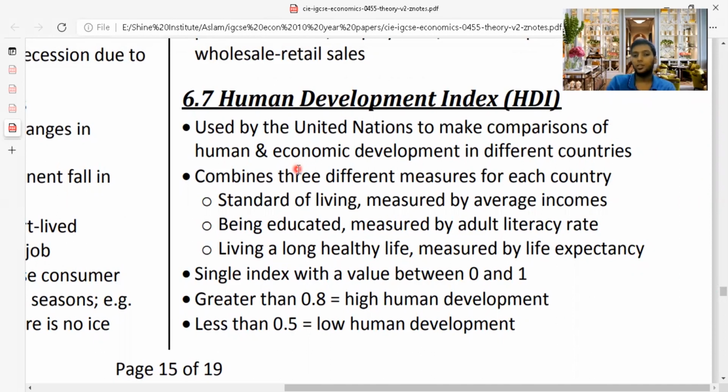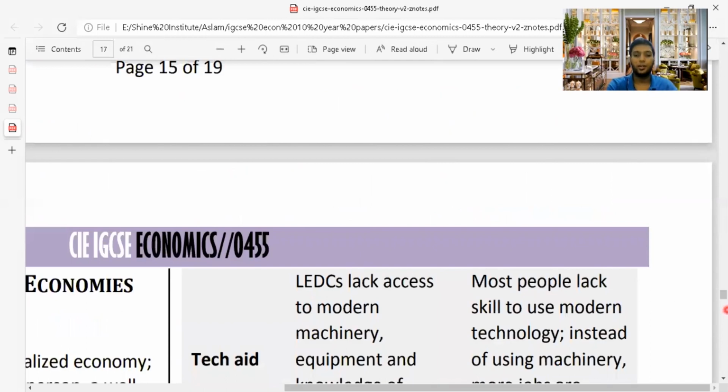HDI is a measure of these 3 things. By seeing these 3 things, they can understand that if these 3 things are there, the country will normally produce a lot of GDP, in comparison to a country which doesn't have them. It is a single index with a value between 0 and 1. If it is greater than 0.8, it's a good thing. When it comes to HDI, they might ask, what is a good HDI country? Then of course you can say if it is more than 0.8, it's a good country. If it is less than 0.5, it's a low human development country. If it is between 0.5 and 0.8, the country is in a somewhat better position.